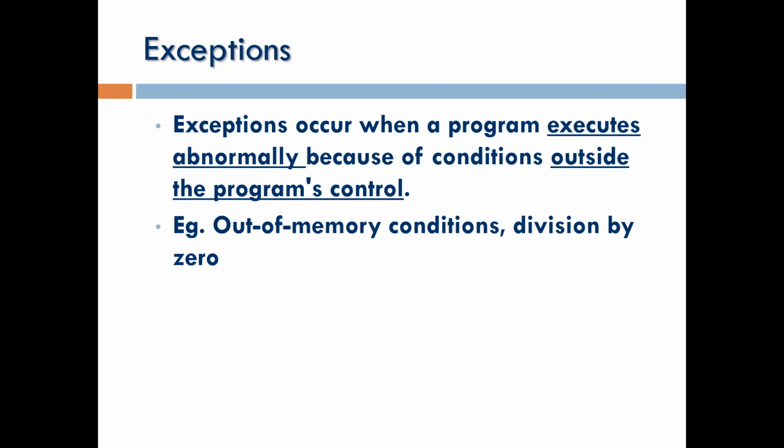First of all, what do I mean by an exception? Exception means error. When I'm executing my program, if the flow of the program is normal, it executes properly and gives me a proper output, then there are no errors. But if there is an error while executing my program, it is going to be abnormal execution, wherein I have some condition outside the program's control. The program has to go outside the control because an error has occurred during the execution of the program. So this is called an error or an exception, right?